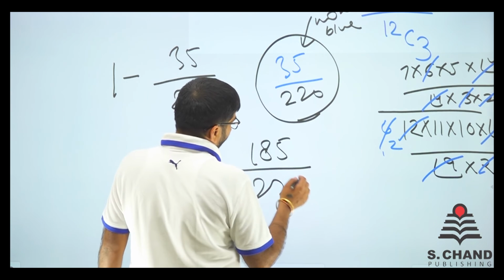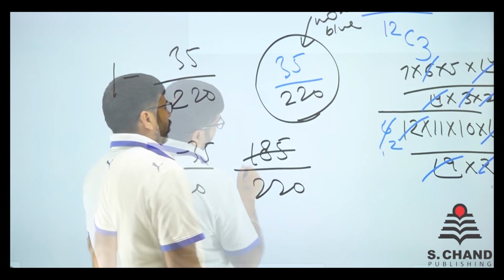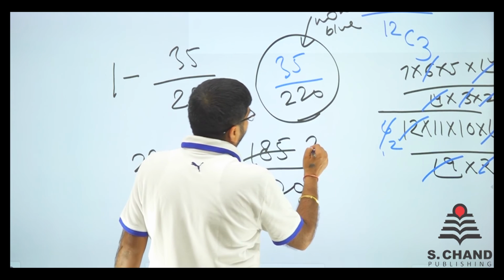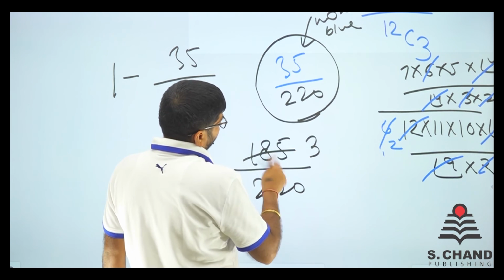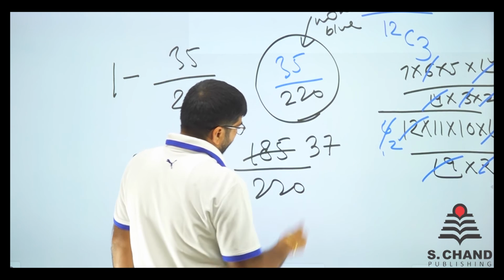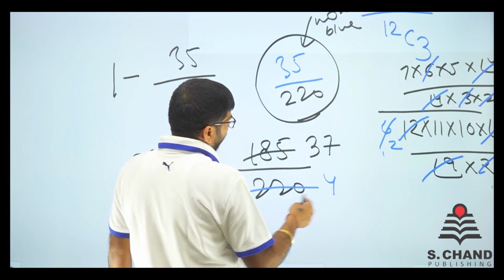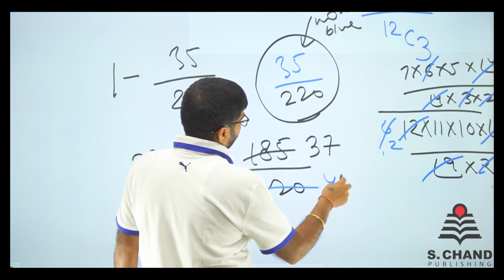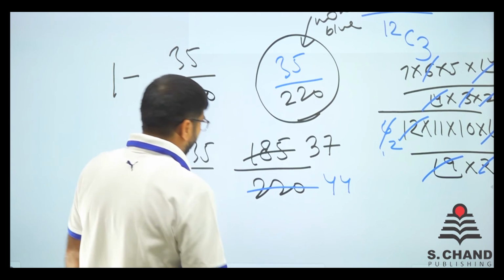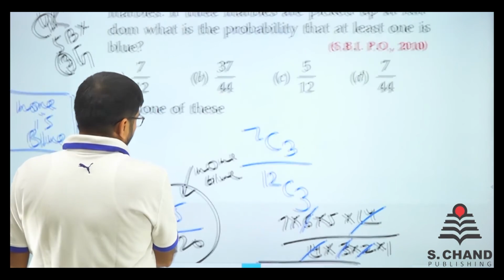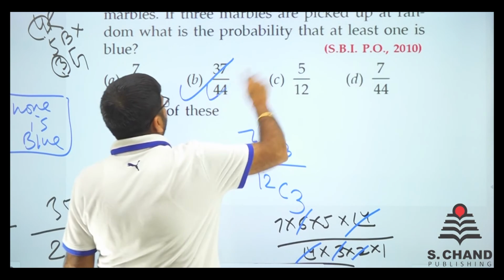So cancelling this out, we cancel by 5 on both the sides. So 185 is 5 times 37 and 220 is 5 times 44. So we have got 37 by 44. Is there any option like 37 by 44 with us? Yes, we do have 37 by 44.